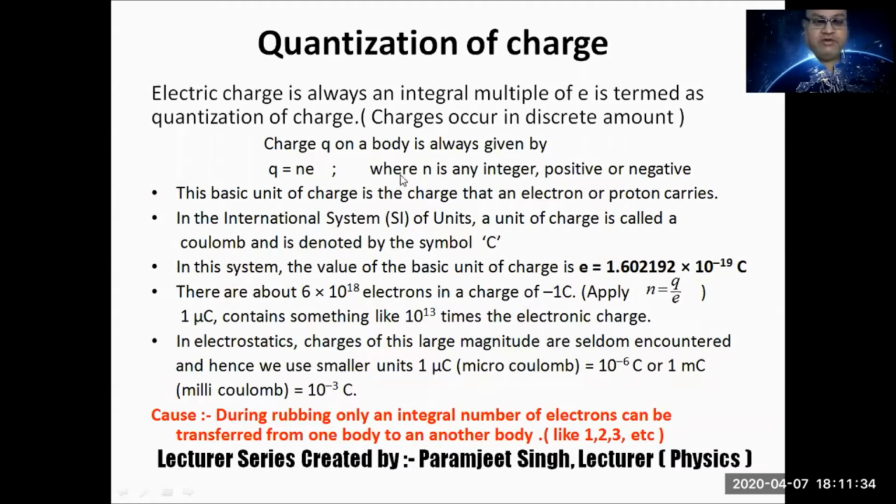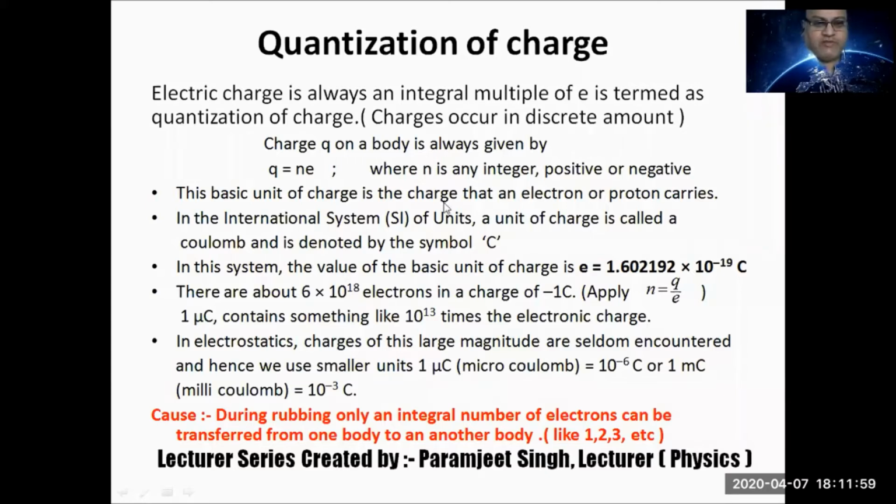The minimum unit which transfers is the charge on the electron, because an electron transfers. So in the charging process, electrons transfer, not protons. Keep this in mind. And which electrons? Electrons of the outermost orbit. They are comparatively free from the electrons of the inner orbits. So in transfer, electrons take part.